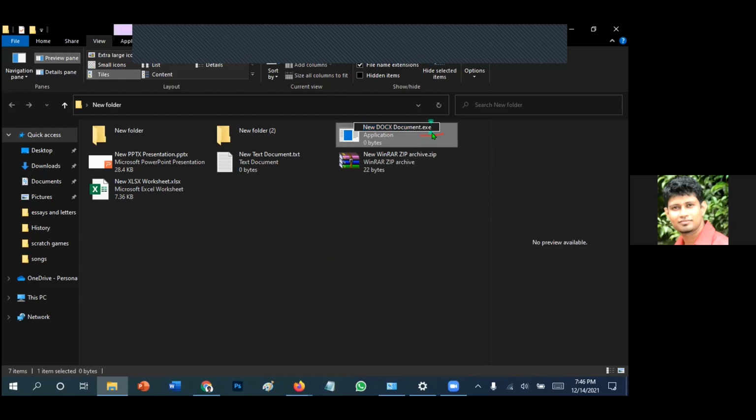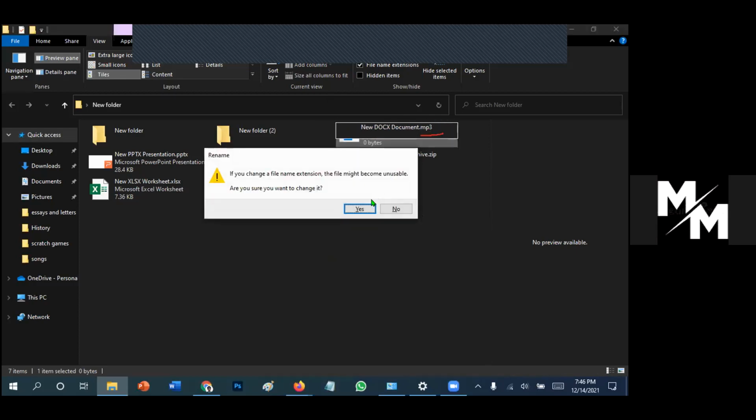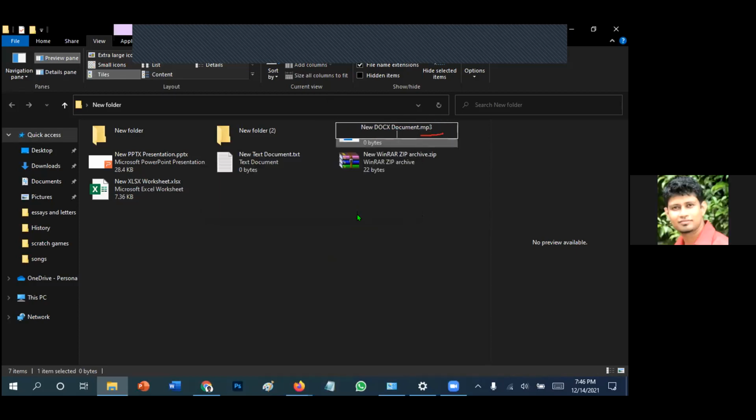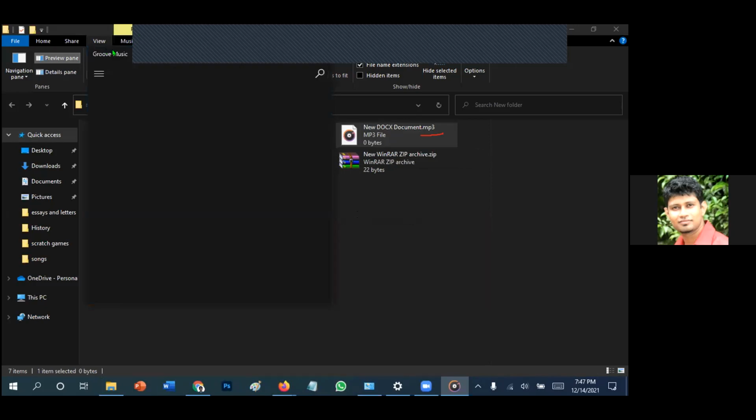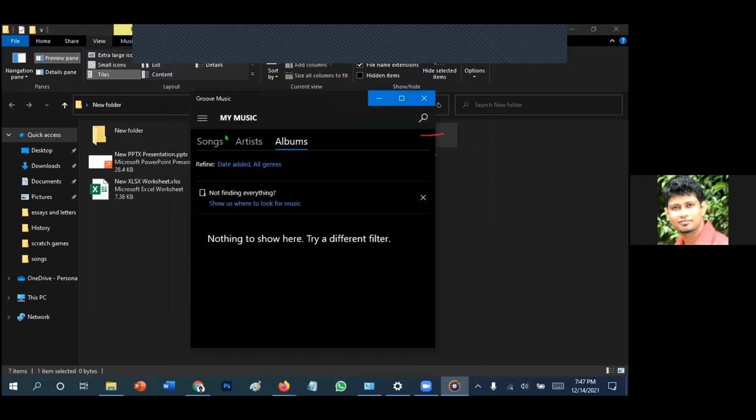Will it be a song then? No. If it is MP3, will it be a song or is it a fake song? It's a fake one, right? It's not going to play any music because there is nothing there to play. But it will try to open using your music player, but it won't do anything. It's empty music.